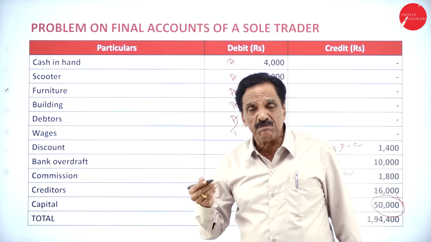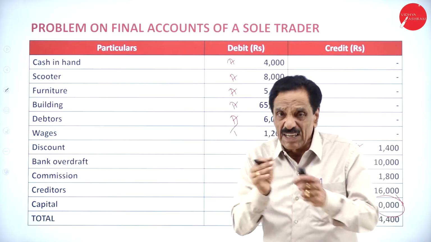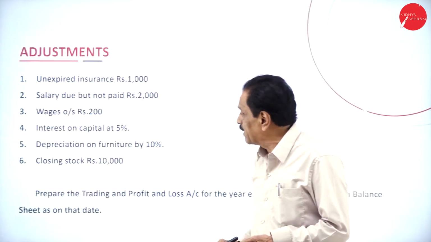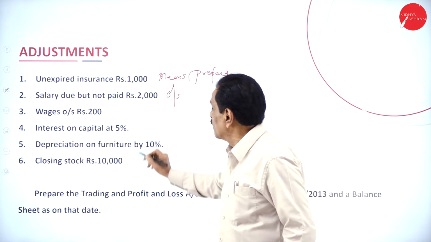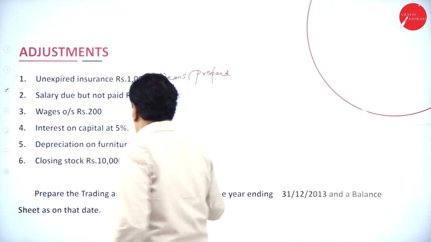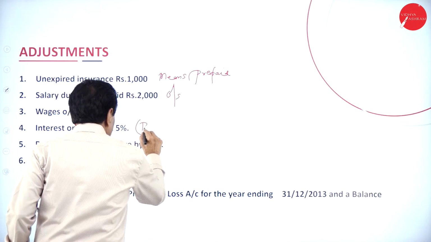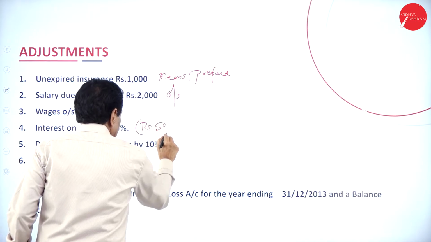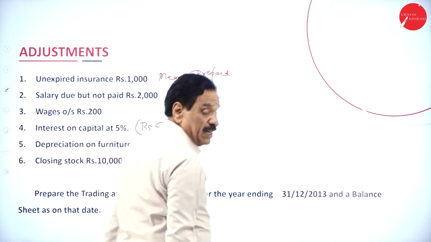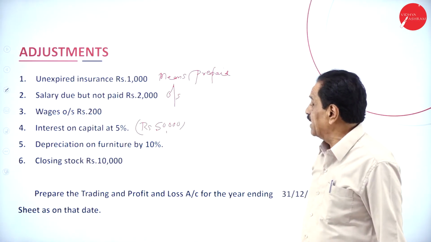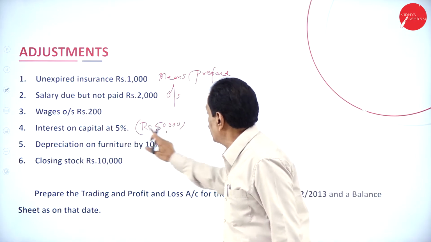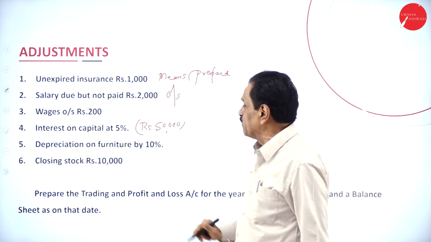So before paying back, the firm has agreed to pay the interest of 5%. So what's the interest here? 5% interest is there on capital of rupees 50,000. Interest on capital 50,000 at 5%. We are going to calculate 5% on 50,000.